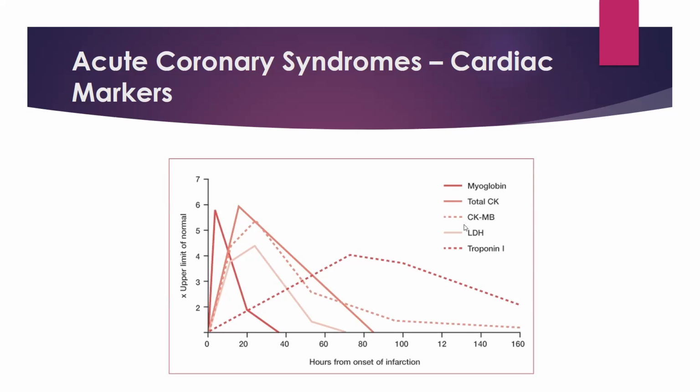You can see that troponin rises and then dips. So according to these cardiac markers, when a patient comes into the ER with a history of chest pain, from the time the patient has started chest pain, you would do these markers.